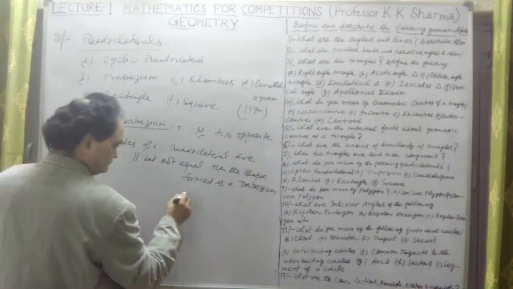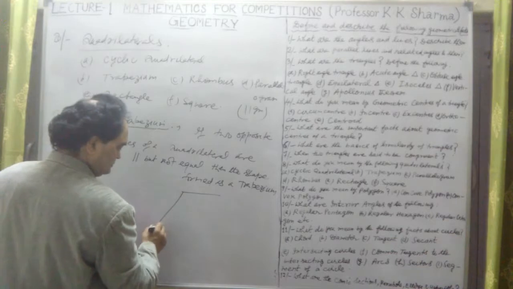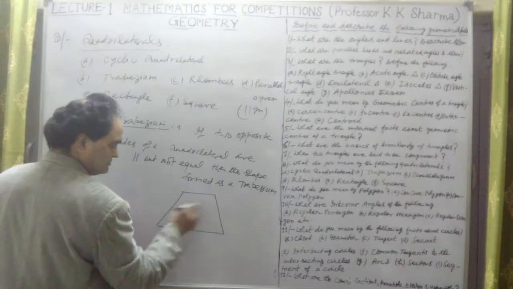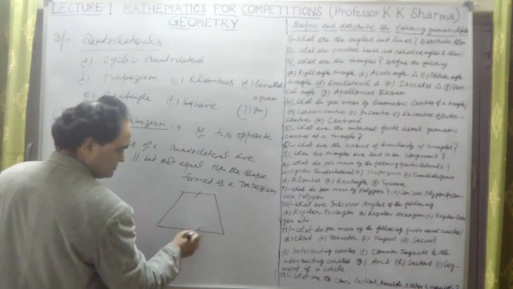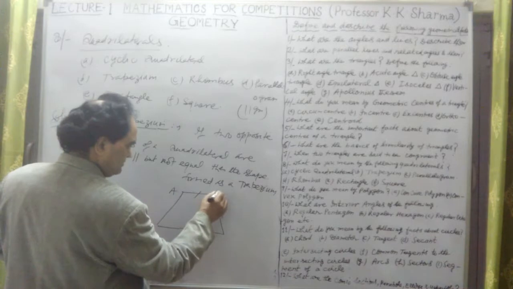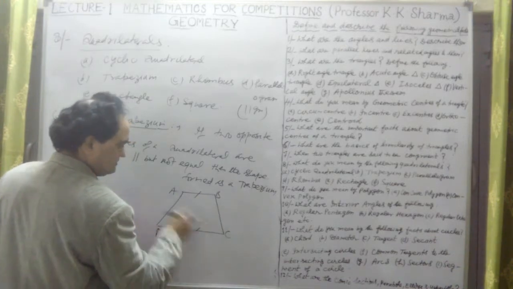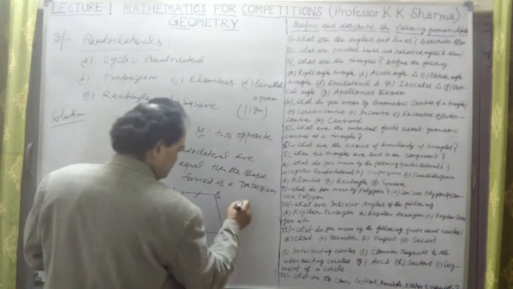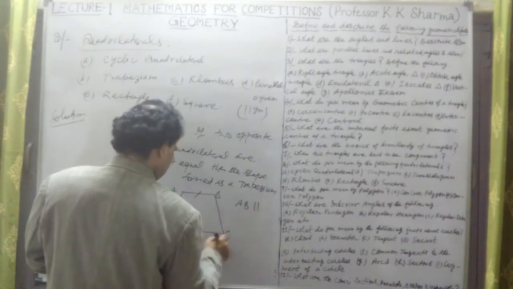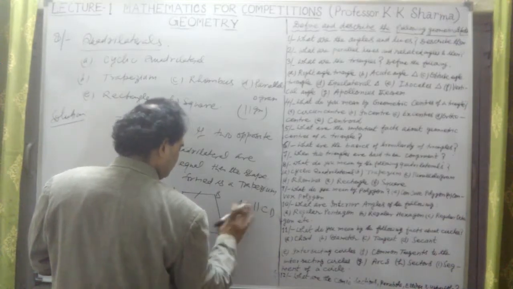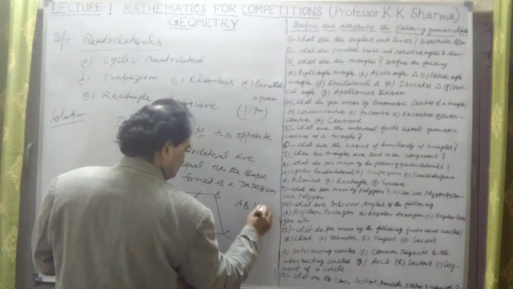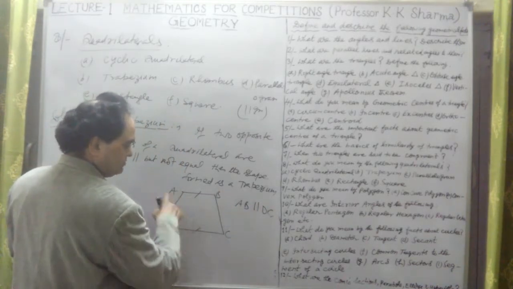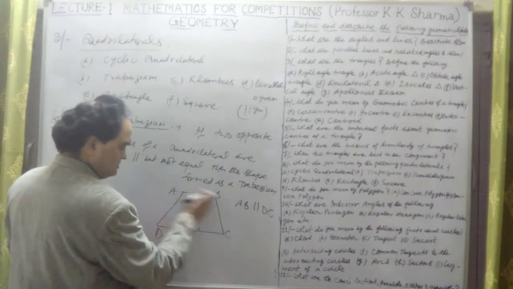What is a trapezium? These are the non-equal sides. Now this is parallel to this. Let me take the sides A, B, C, D, clockwise or anti-clockwise, no problem. AB is parallel to DC.